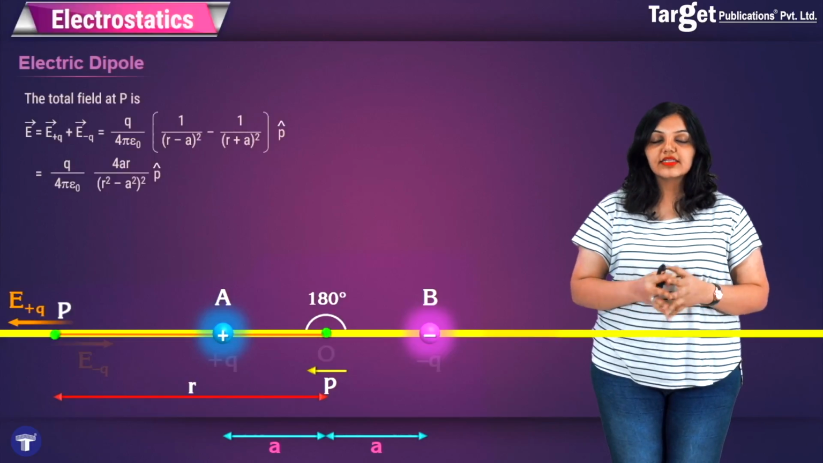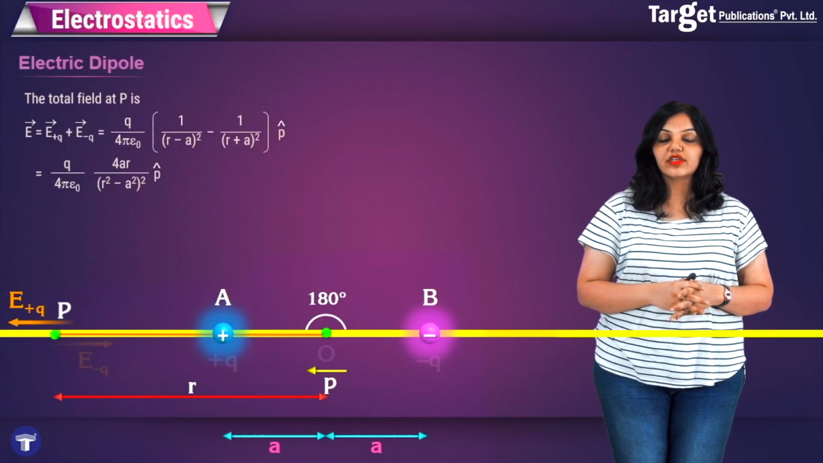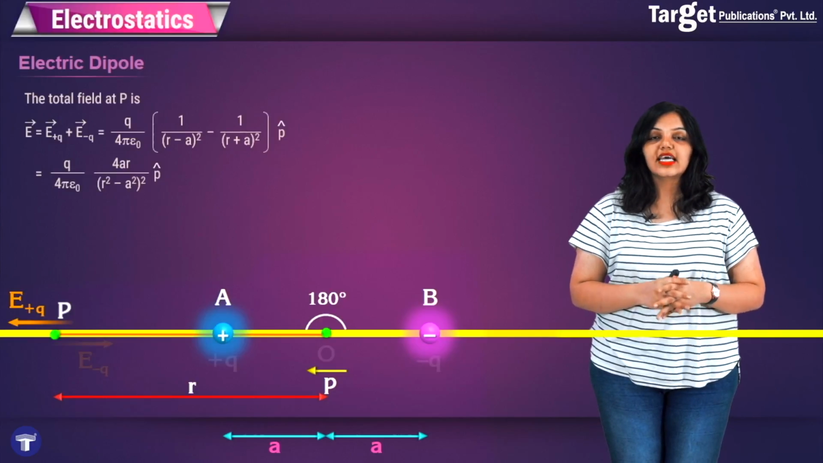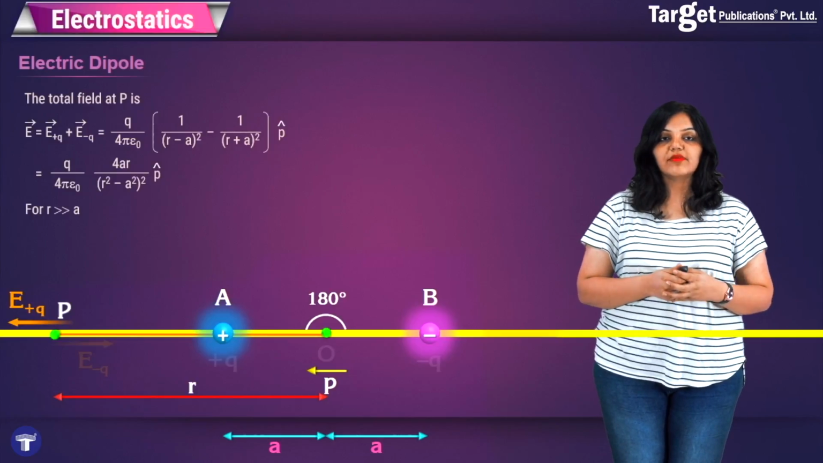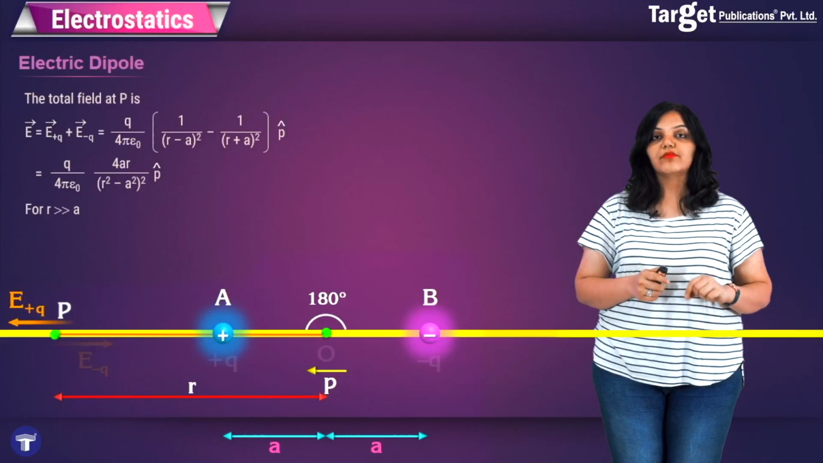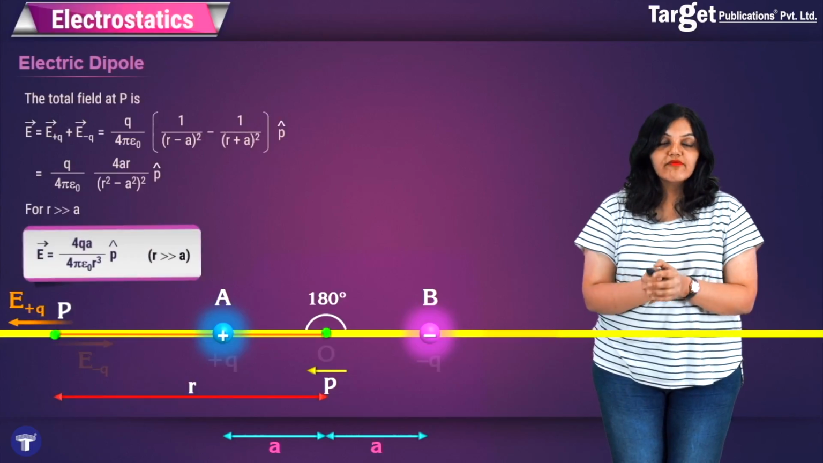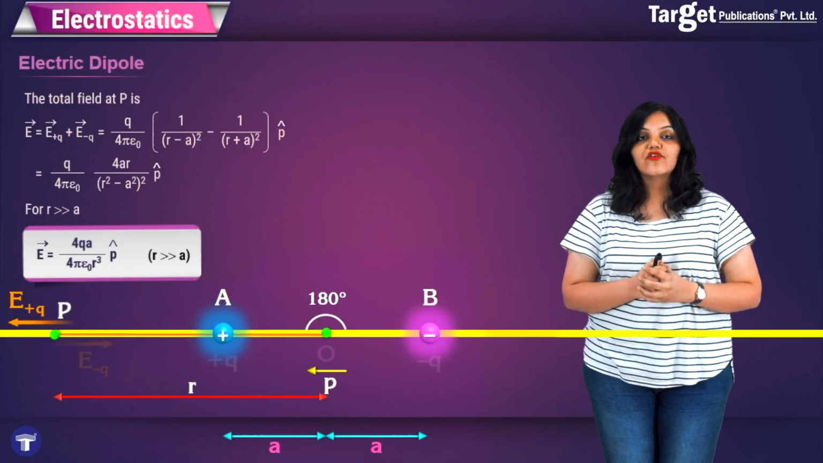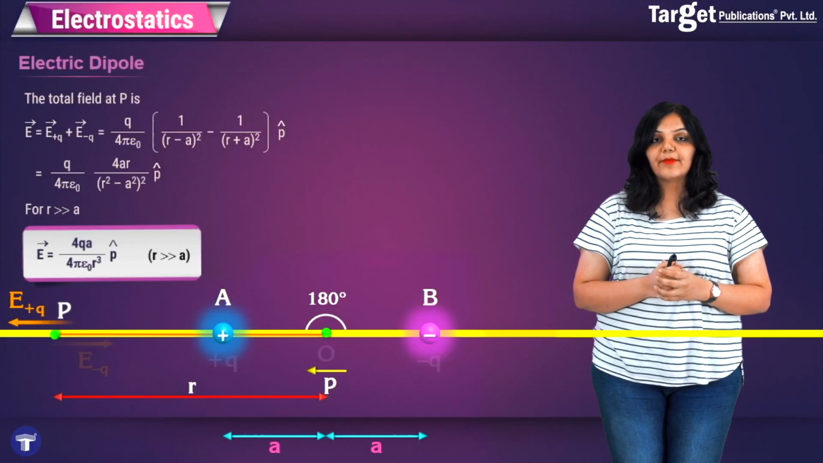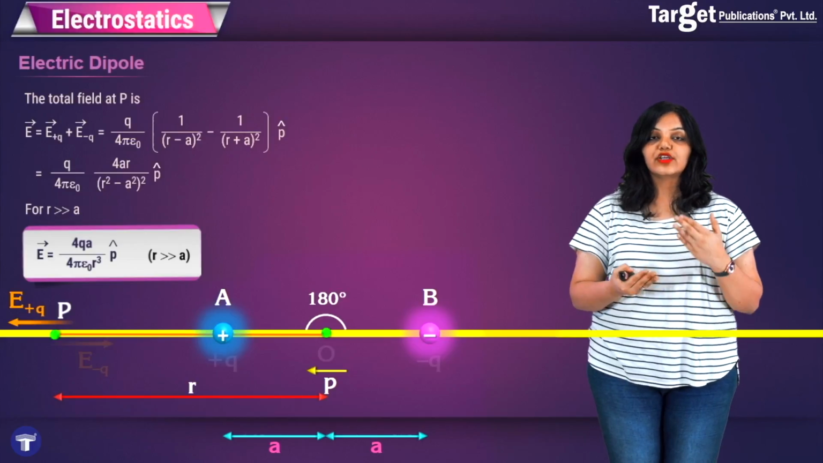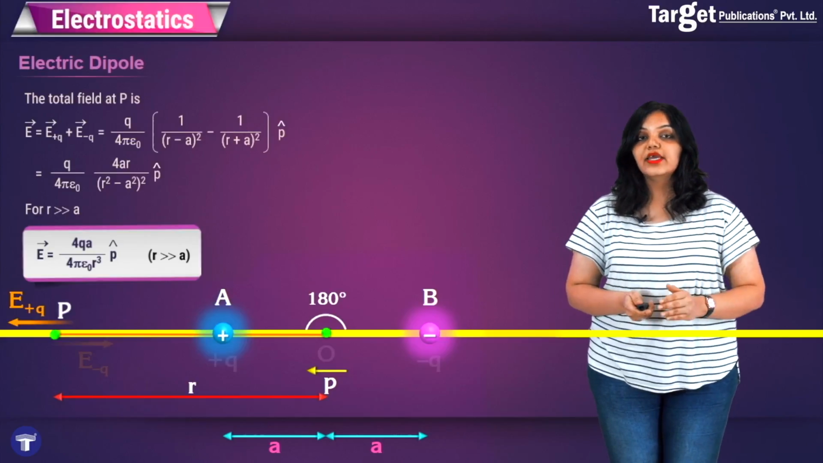We can also simplify this equation further by considering that the distance of point P from the center of the dipole is very large. That is, I say R is much greater than A. In that case, I can ignore the A in the denominator and I'll get R to the power 4 in the denominator, and the R in the numerator will cancel with 1 R in the denominator to give me the simplified equation, that is 4QA upon 4 pi epsilon naught R cube, and P cap is the direction, and this is the equation for a short dipole, that is when R is much greater than A. So this was for a point P on the axis.